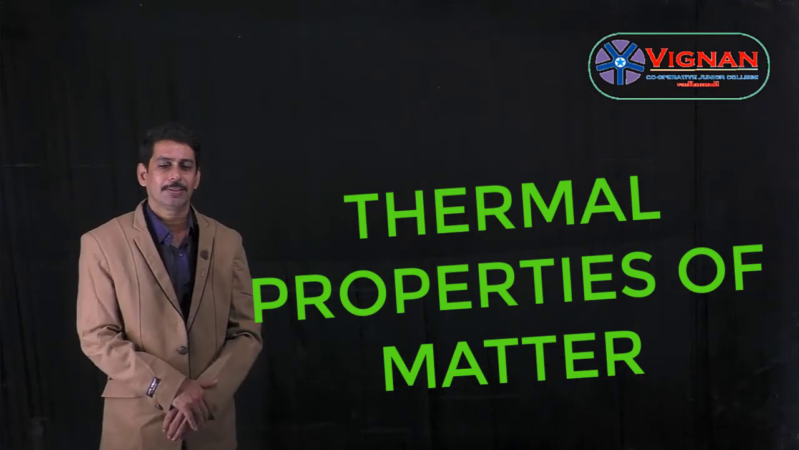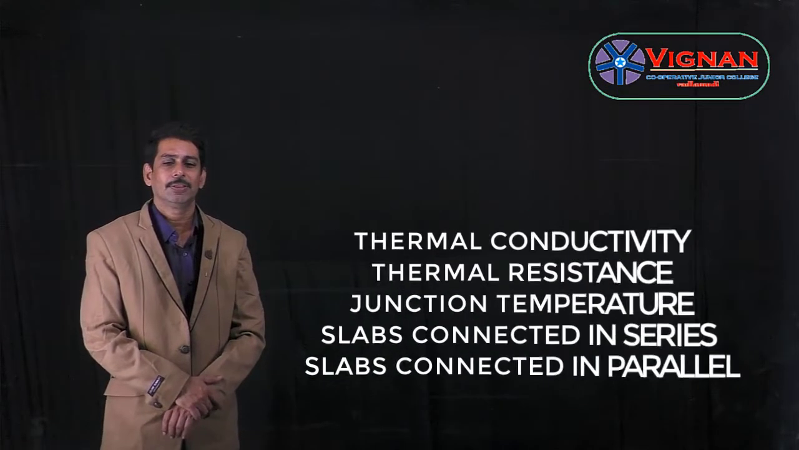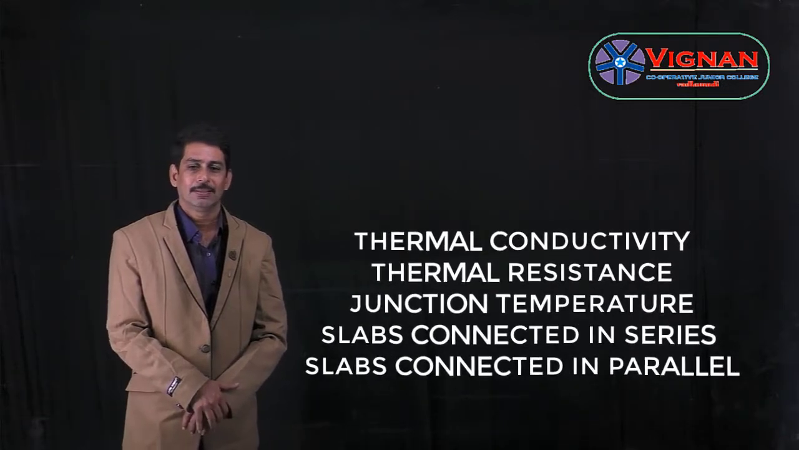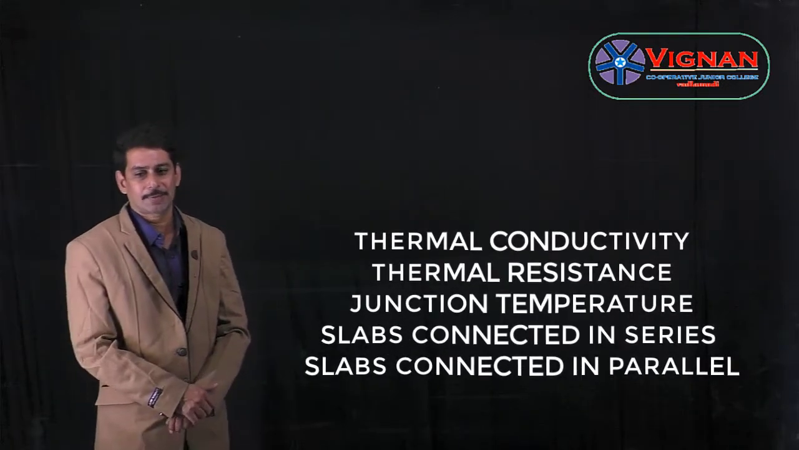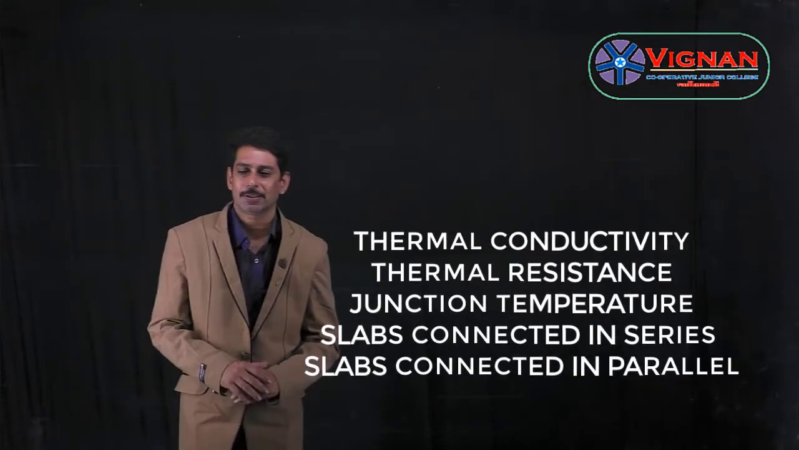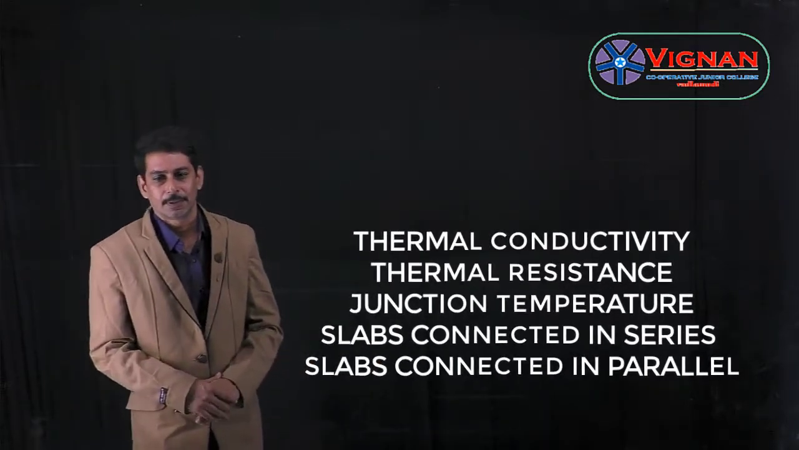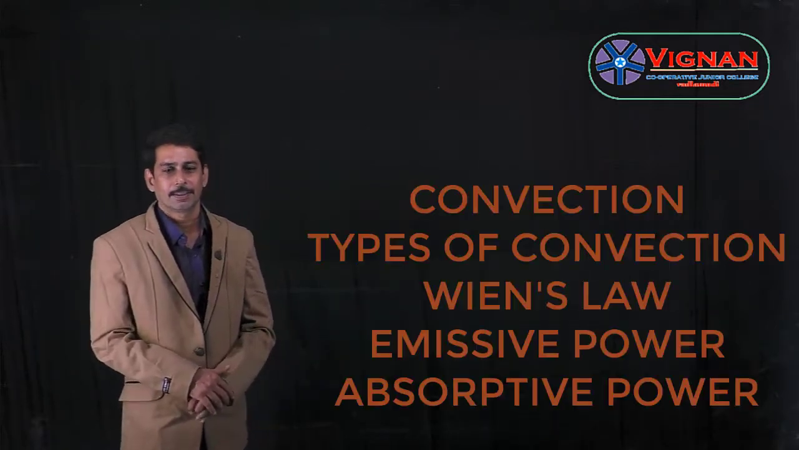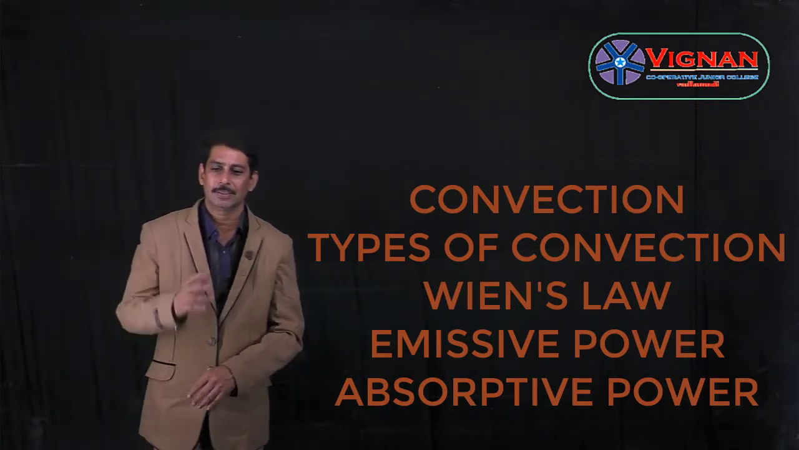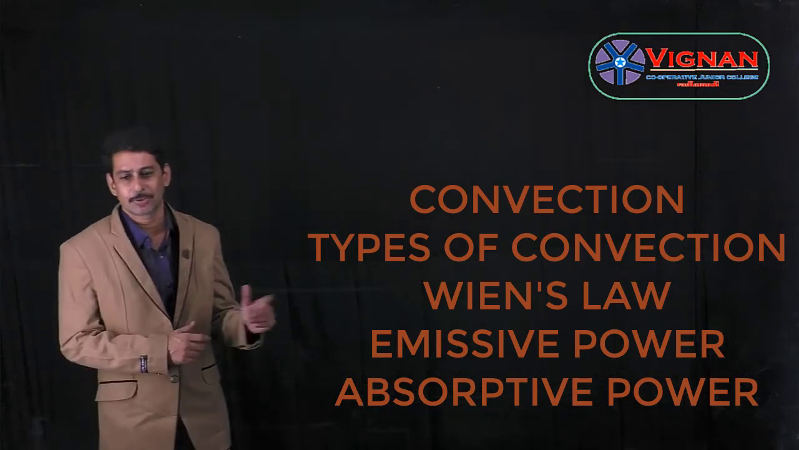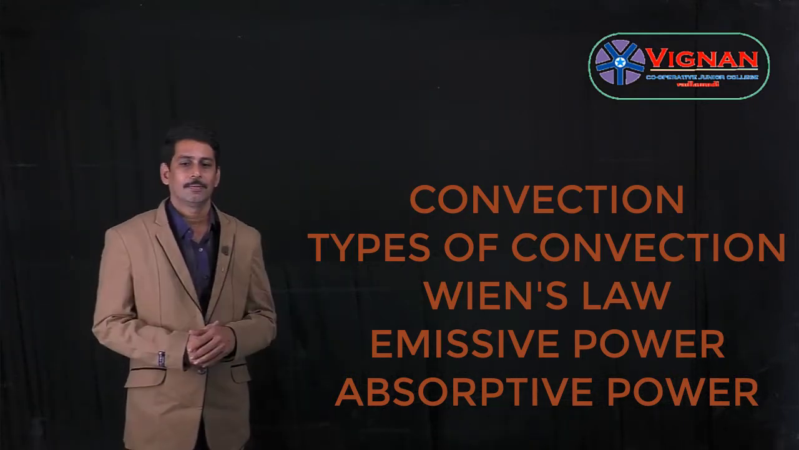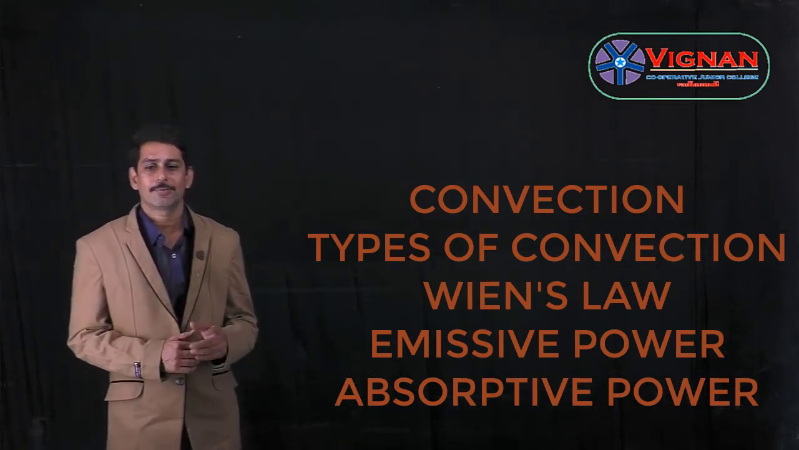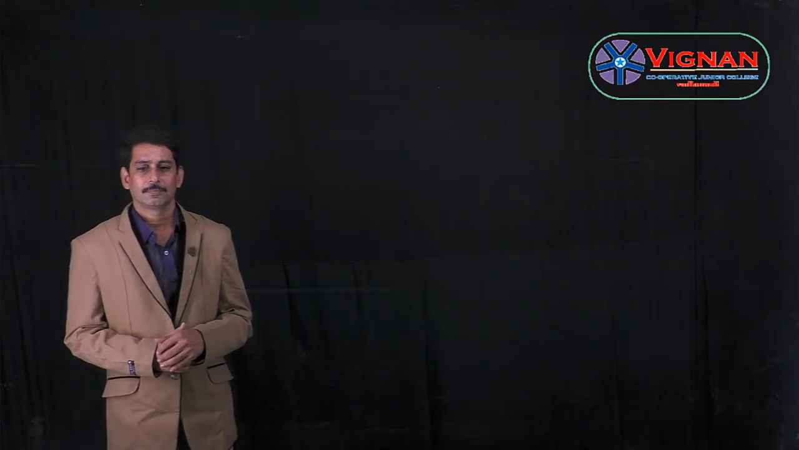In the last session, we learned about thermal conductivity, thermal resistance, junction temperature, and slabs connected in series, and also slabs connected in parallel. Now, in this session, we will learn about convection and its types, that is, natural convection and forced convection, then Wien's law, black body radiation, emissive power, and also absorptive power. So let us start the session.